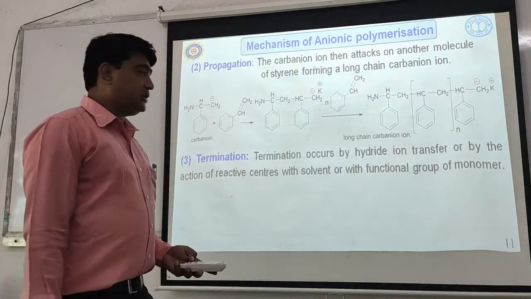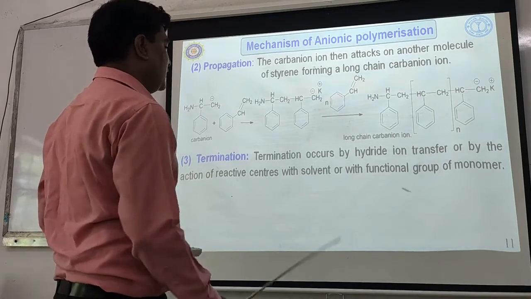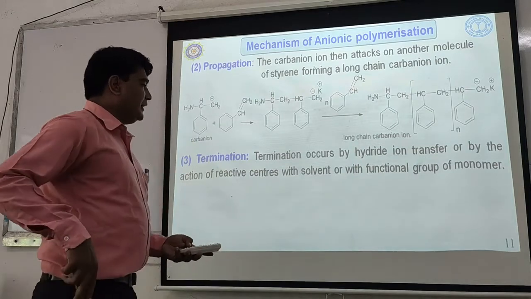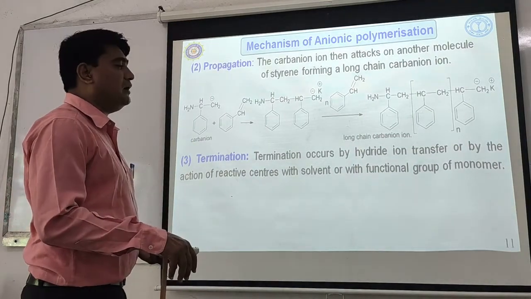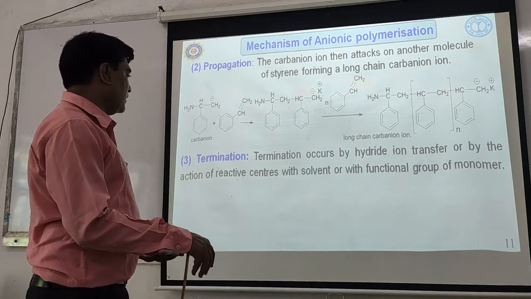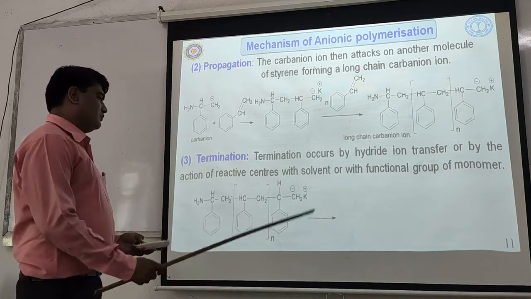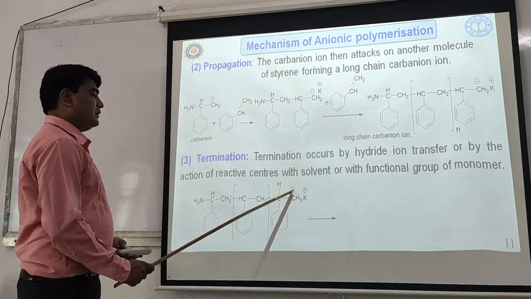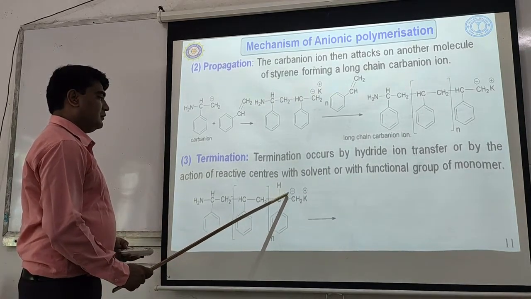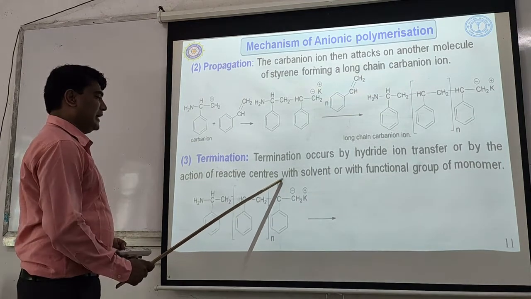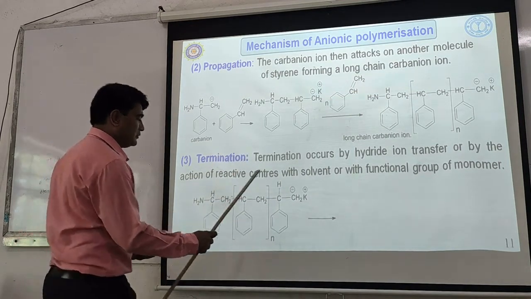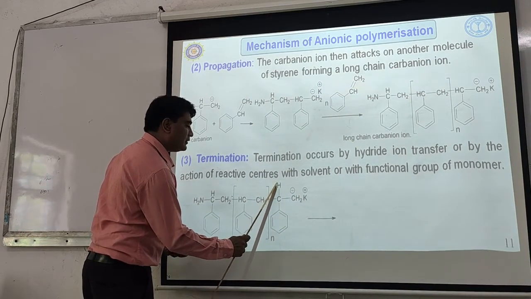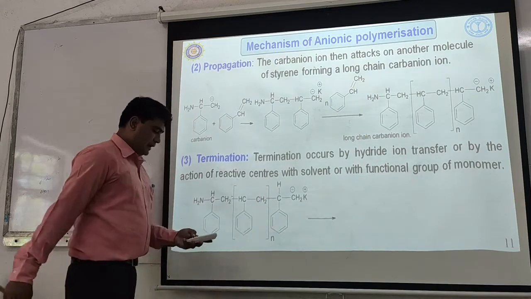Now, how does termination occur? Termination occurs by hydride ion transfer, or by the action of the reactive center with the solvent or with a functional group of the monomer. See here, this is the long chain carbanion. This carbanion abstracts a hydride ion, so this H will go out in the form of a hydride ion. The negative charge will come here, and this sigma electron pair will go with hydrogen in the form of hydride ion.